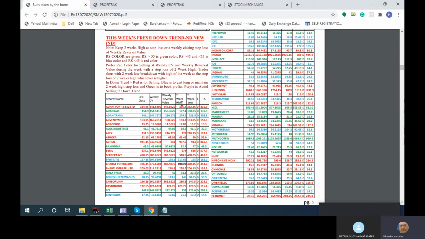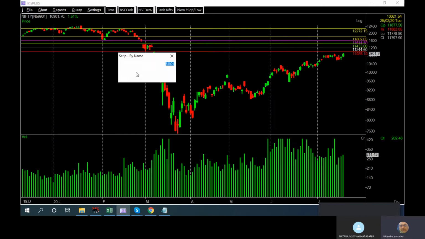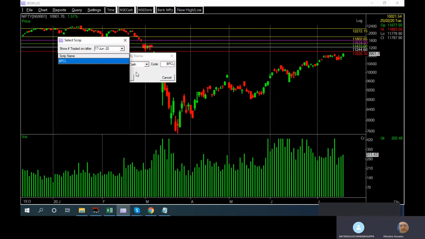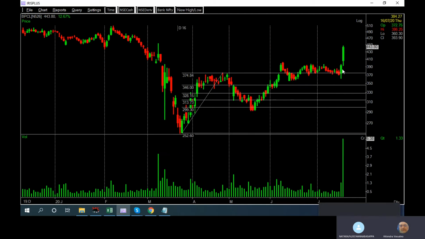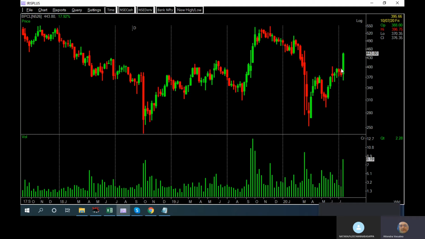Because if the 2 weeks high is getting crossed, then it will turn up. Okay. So if you see Bharat Petroleum, as you must be aware, it has gone up substantially. Last Friday it moved up. BPC, yeah, this week it has very strongly moved up. Now, if I look at the same logic, 396 we had said.